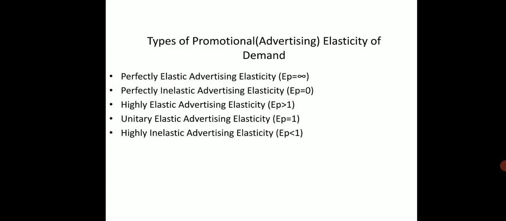Third one, highly elastic advertising elasticity, equation EP is greater than 1. Fourth one, unitary elastic advertising elasticity, equation EP is equal to 1. Fifth one, highly inelastic advertising elasticity, equation EP less than 1.